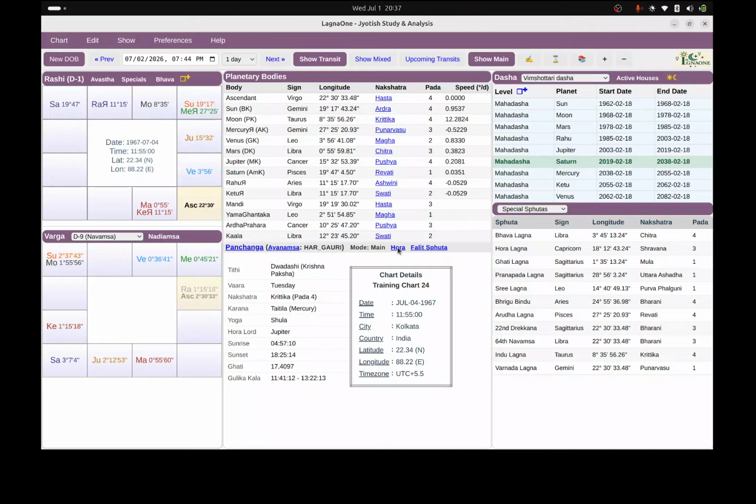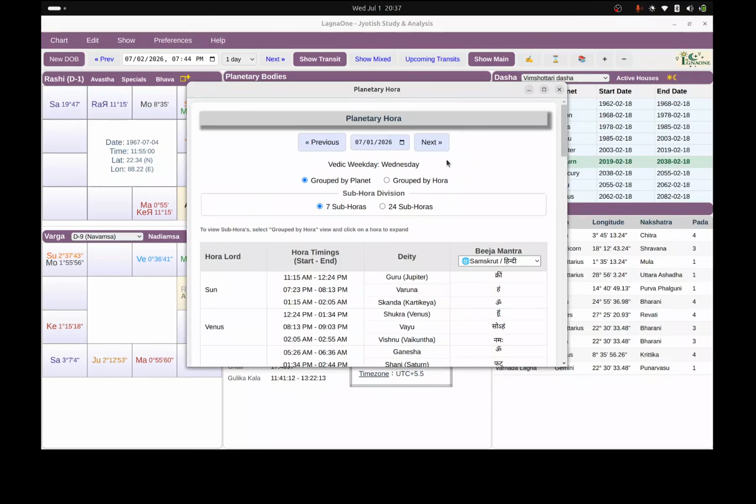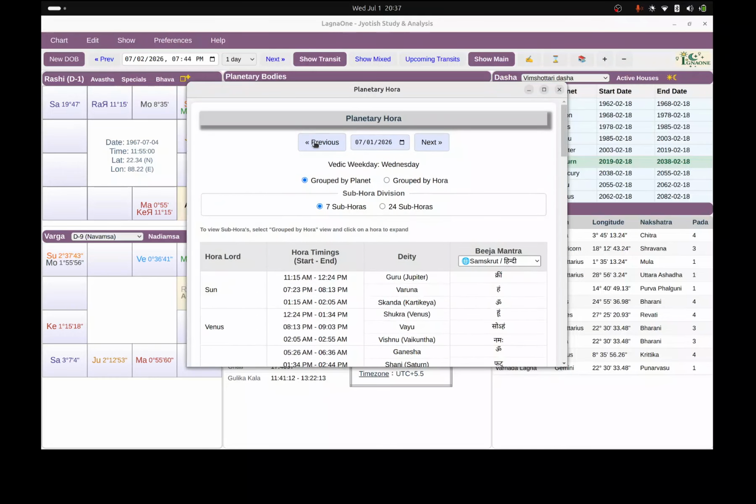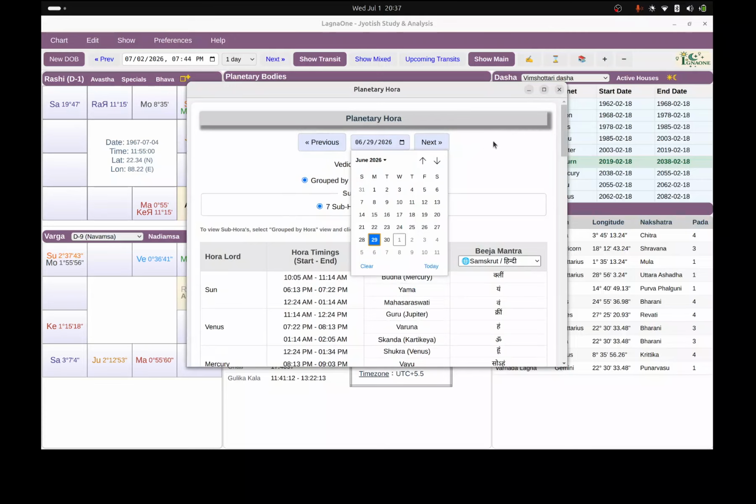All right, so a very, very underrated feature of LagnaOne is Hora. Very comprehensive Hora sorted by planets. You can change the dates. You can select from the calendar as well.